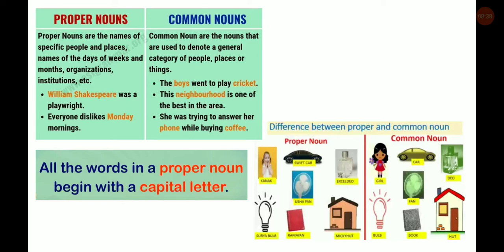All the words in a proper noun begin with a capital letter. You can see in the picture the difference between proper and common nouns. In the proper nouns, the child's name is Kanak. The car is named Swift. The deo is named Excel deo. The fan is named Usha fan. Surya bulb. The book's name is Ramayan, so Ramayan is a proper noun. Mickey hut. The hut's name is Mickey hut. That's why Mickey hut is a proper noun.